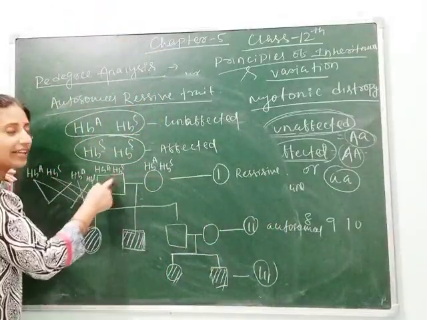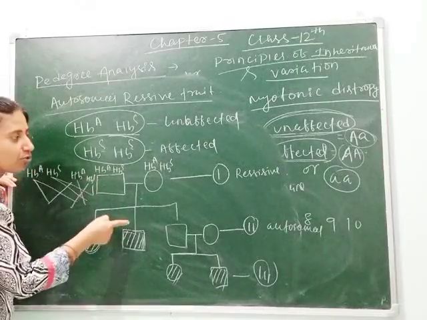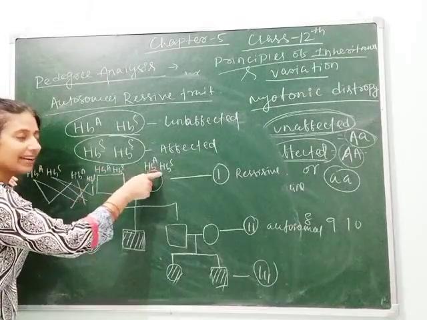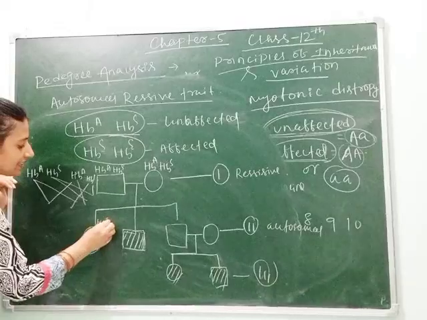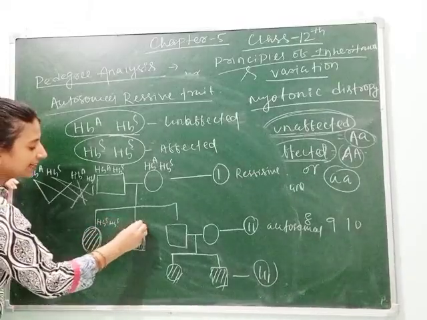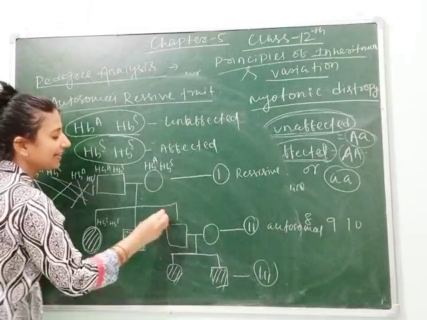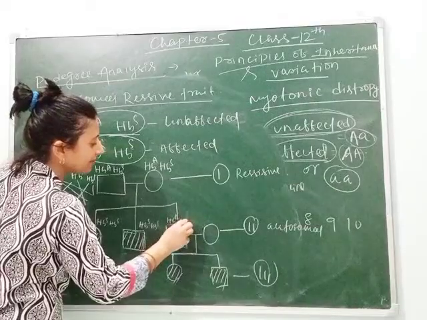As heterozygous individuals will not express, those offspring who express have the sickle cell anemia character through the autosomes. Means they have HbS HbS. This one also has HbS HbS, but this one has HbA HbS.